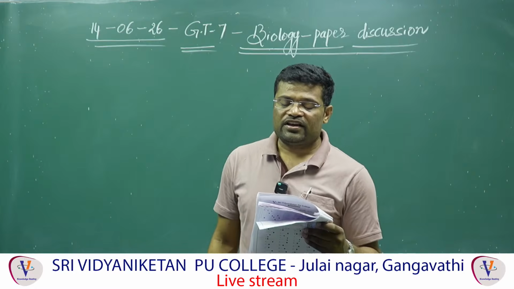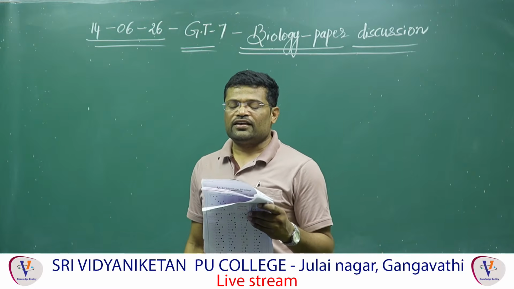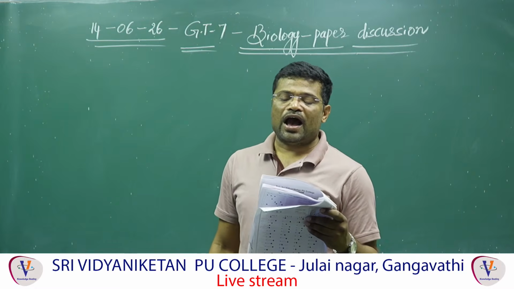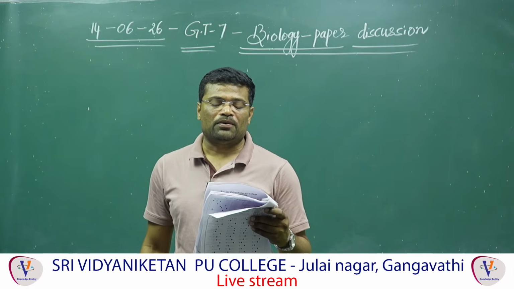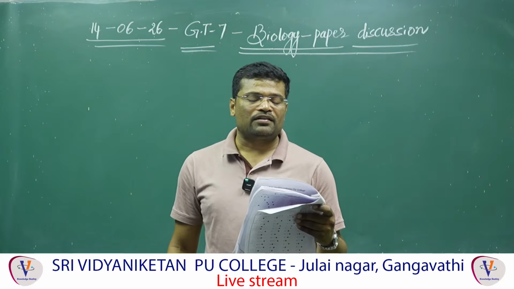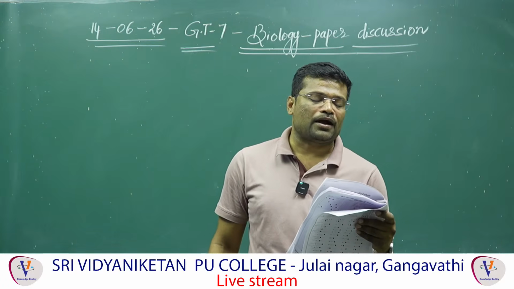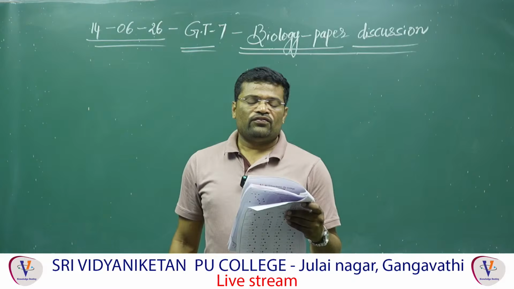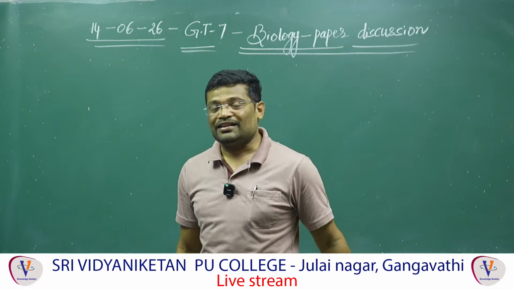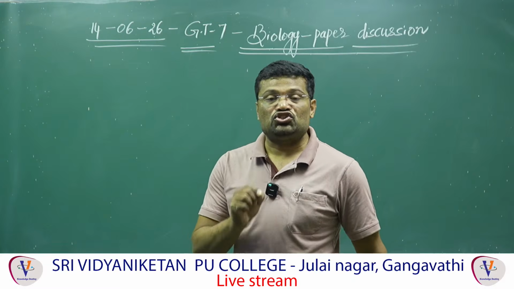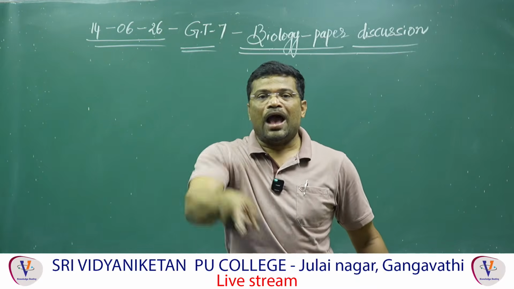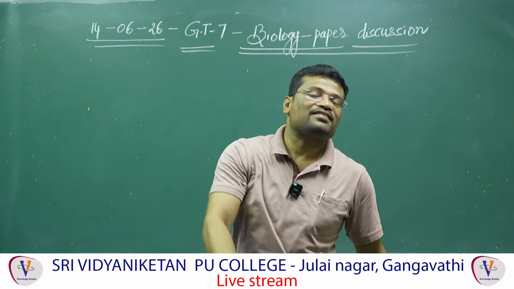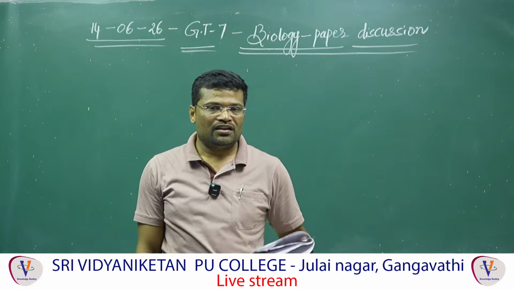155. Examples. Fishes, two-chambered, single circulation. Amphibia and reptiles, excluding crocodiles, three chambers, incomplete double circulation. Crocodiles, birds and mammals, four-chambered heart, complete double circulation. We have to choose the option which covers fish, amphibia, reptilia, birds or aves, and mammalia.